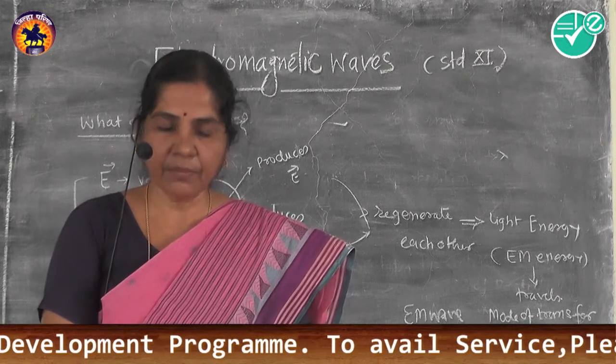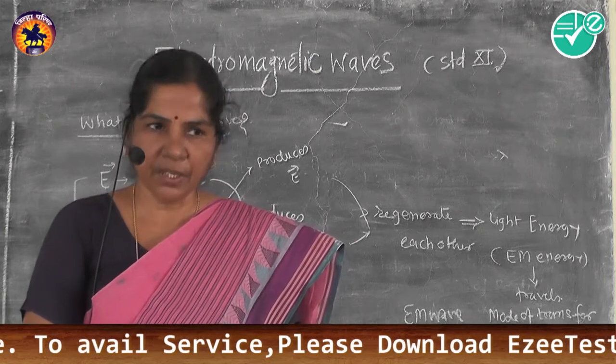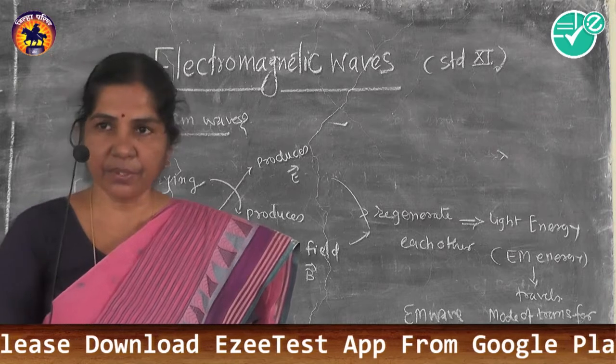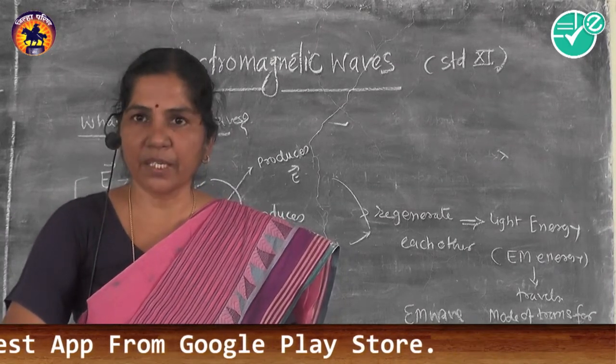In LC circuits or other methods we generate these two types of waves, known as electromagnetic waves.